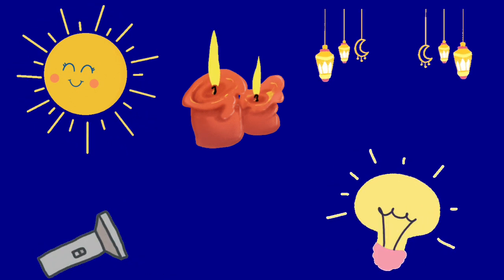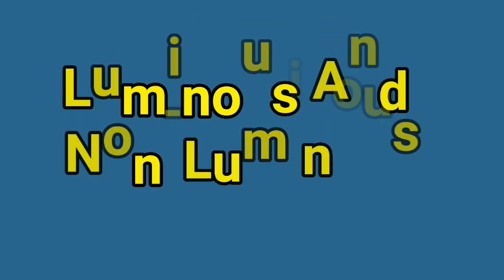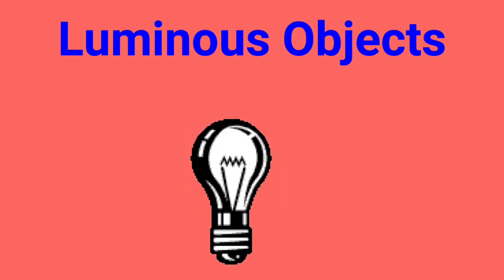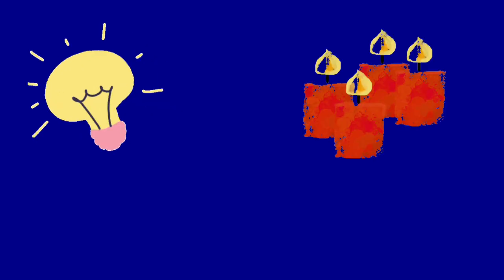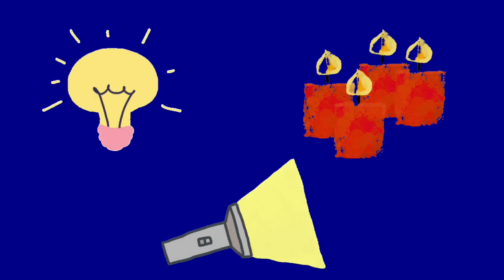We can divide all objects into two groups, luminous and non-luminous. First one is luminous objects. Objects that give us light are called luminous objects. Bulb, candle, torch, etc. are luminous objects.